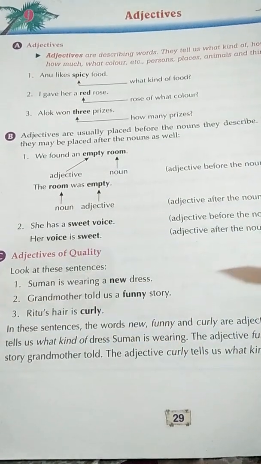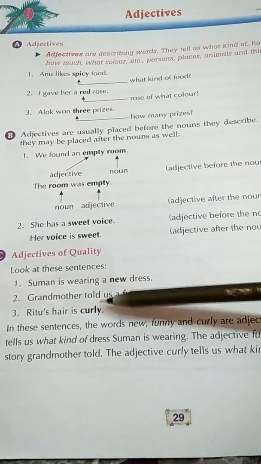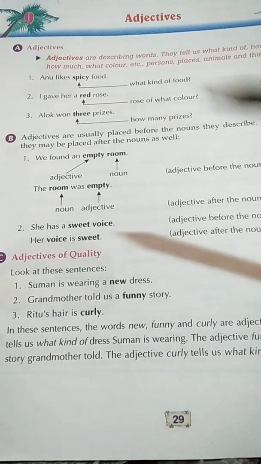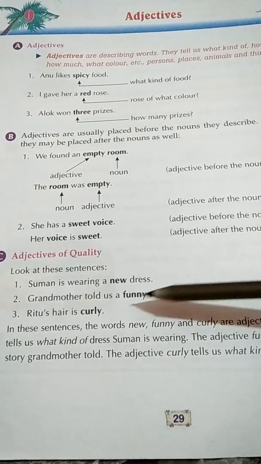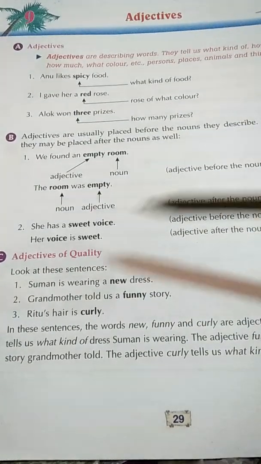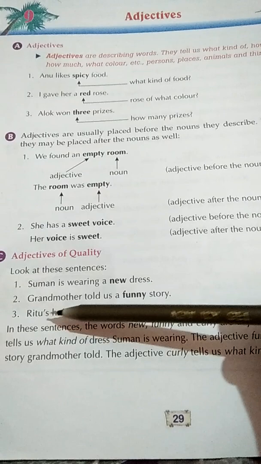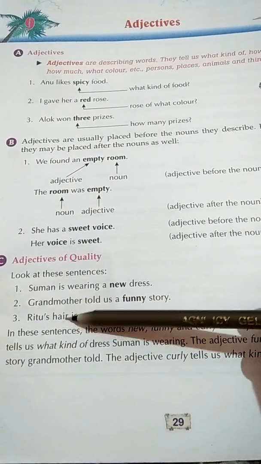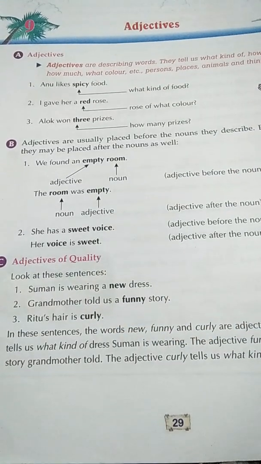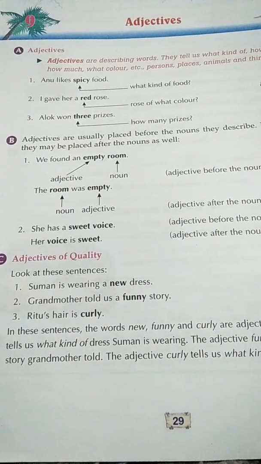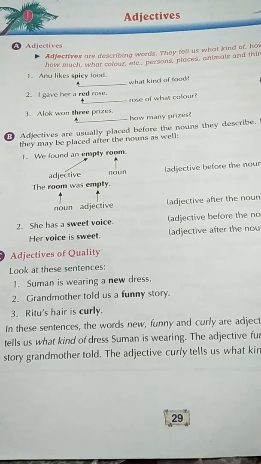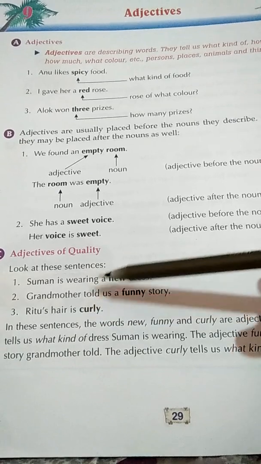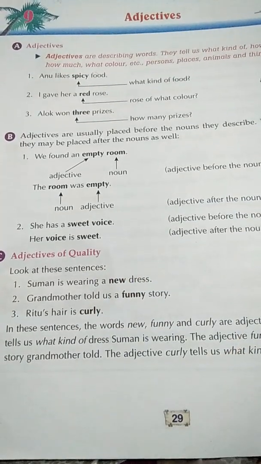Number 2. Grandmother told us a funny story. So what kind of a story? Funny story. Number 3. Ritu's hair is curly. What kind of hair? Curly hair. In these sentences, the words new, funny and curly, they are adjectives.